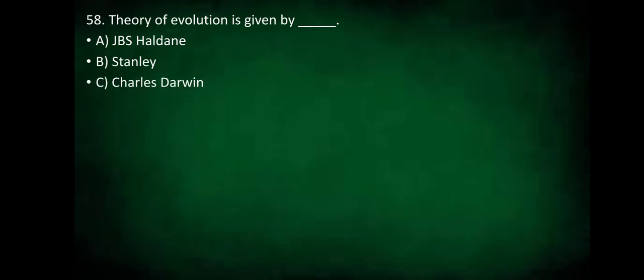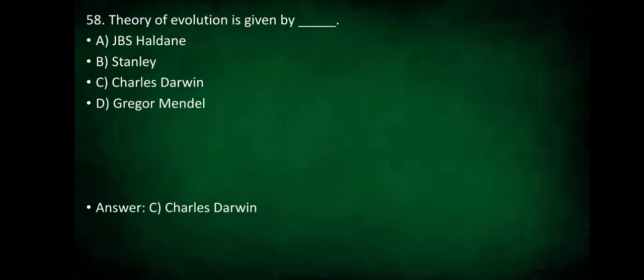The theory of evolution is given by J.B.S. Haldane, or was it Stanley, or was it Charles Darwin, or Gregor Mendel? The answer is Charles Darwin.